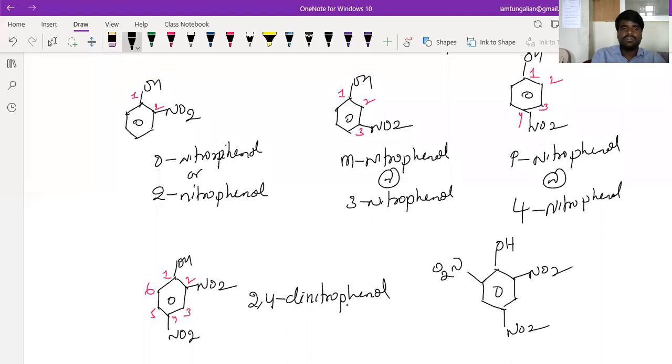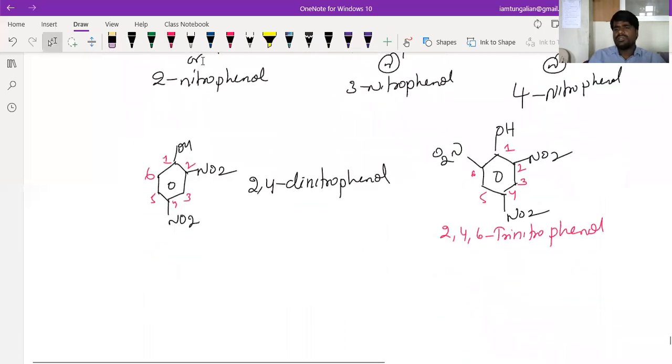What do you call it? You can number in either direction, but it doesn't make any difference. You can go clockwise or anticlockwise. So this you call 2,4,6-trinitrophenol. We call it.